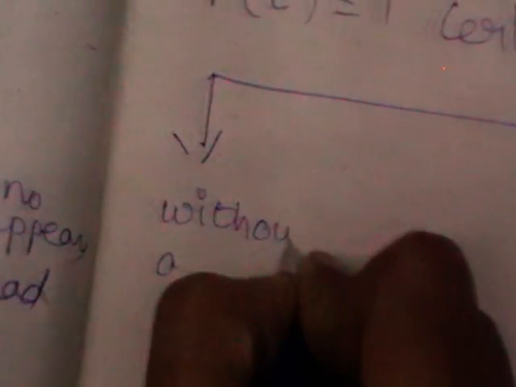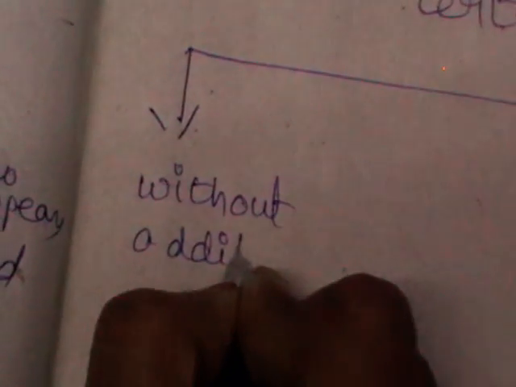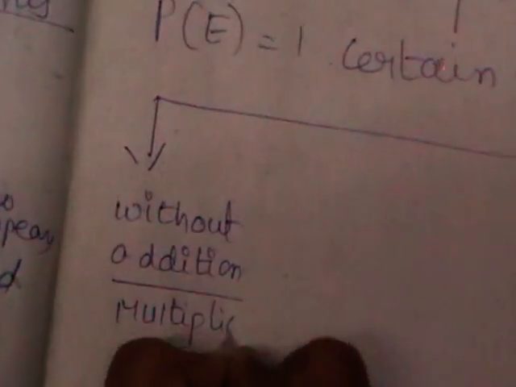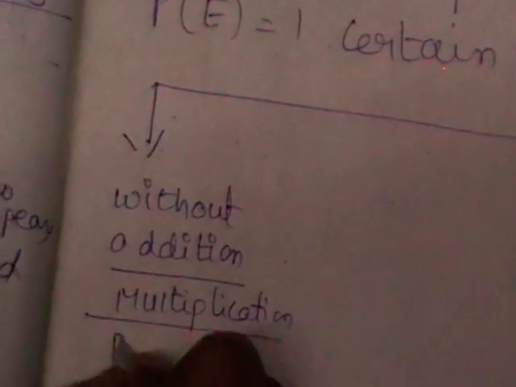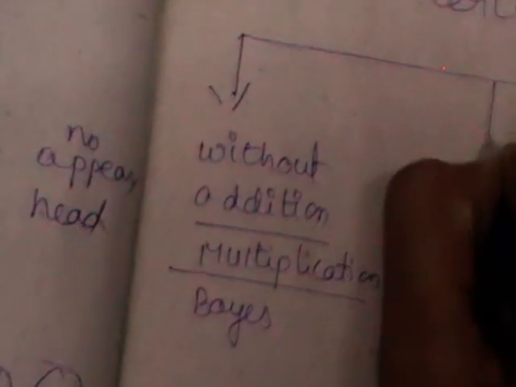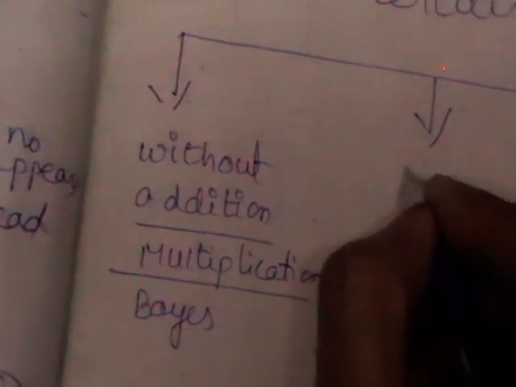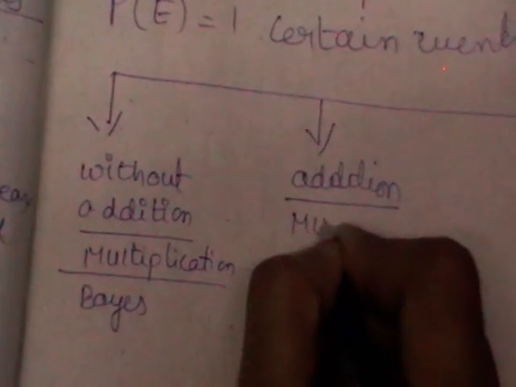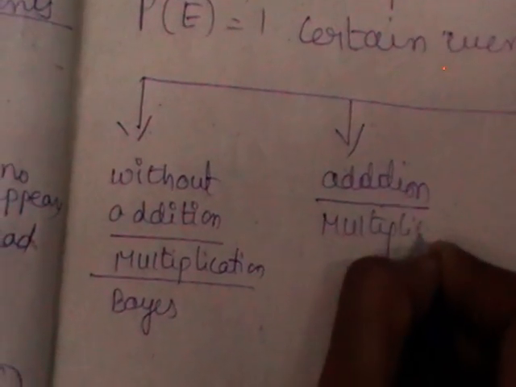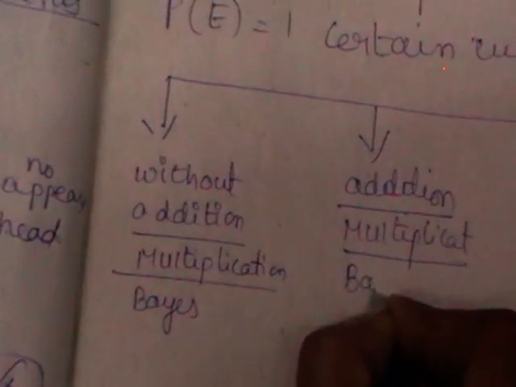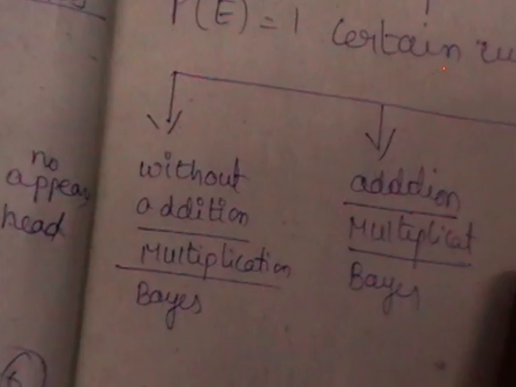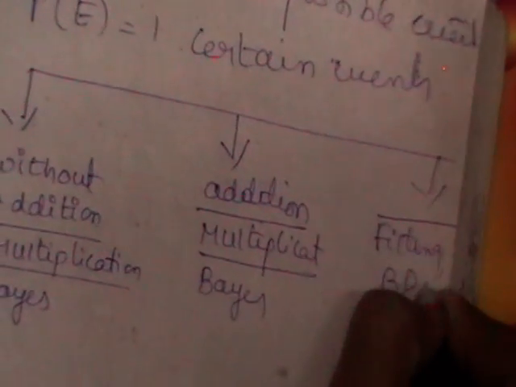One, without using addition or multiplication or Bayes theorem. So in the first section, you are going to do problems without using any theorem. In the second one, you will use either the addition theorem or the multiplication theorem or Bayes theorem. In the third one, you are going to do fitting of binomial distribution and Poisson distribution.